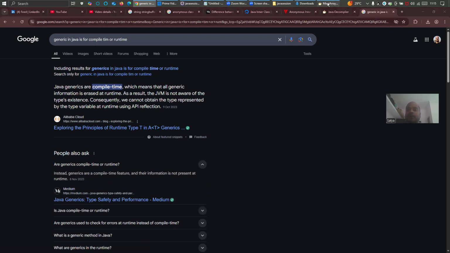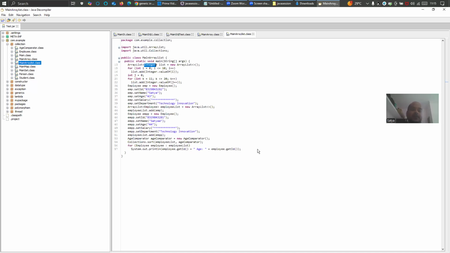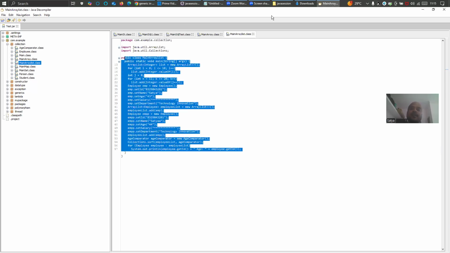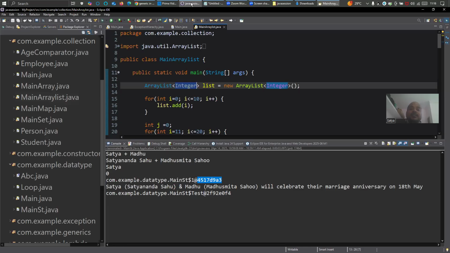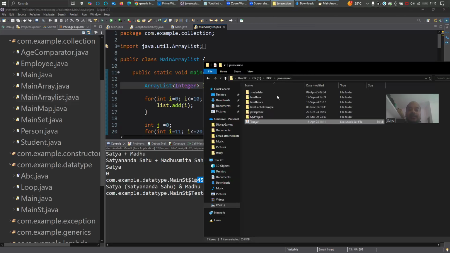See, I don't know how this decompiler is able to do that, but let's do one more thing. Let's see this compiled code in Eclipse. I will drop that main array list class the way I did for the other one.